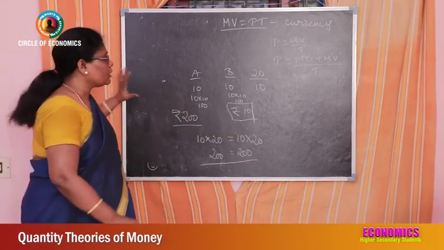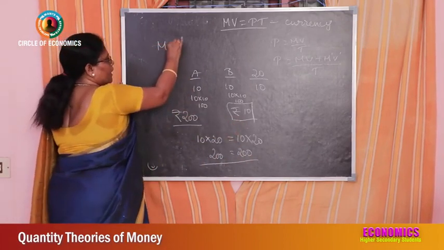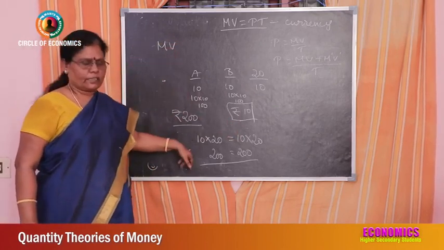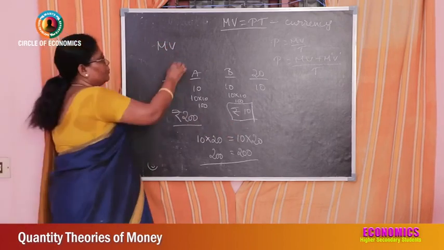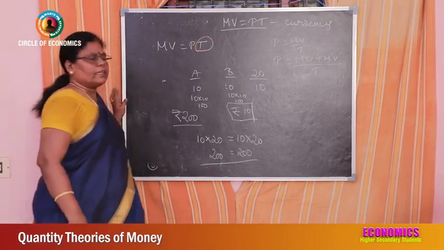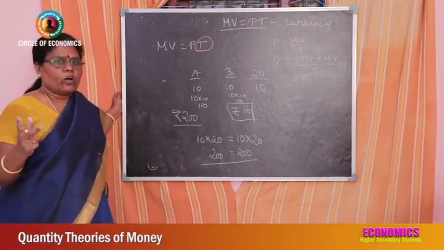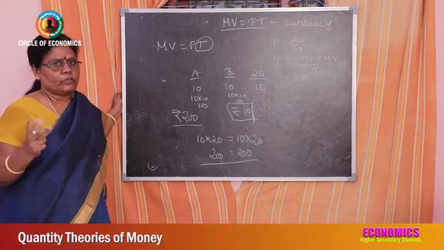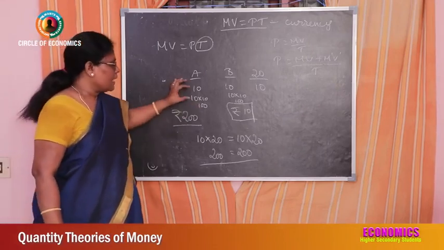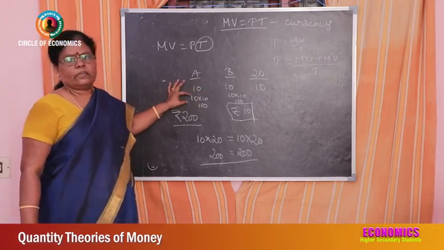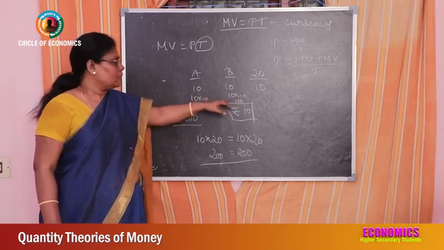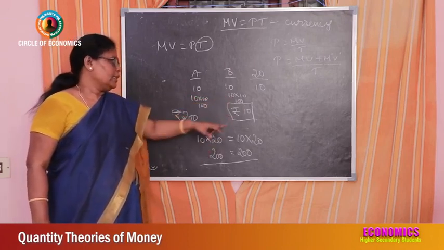That is the total quantity of money. That is M into V. Quantity of money into velocity. How many times it has got circulated is equal to the price of the commodity into T. This T is total transaction, that is total volume of goods and services bought and sold in the economy. Okay, this is consumed, that is they have consumed the tender coconuts. 10 coconuts they have consumed. Okay, so only this 10 rupee they have in their hands.